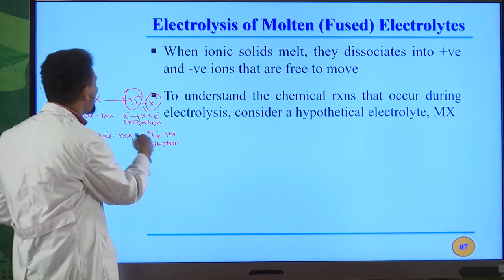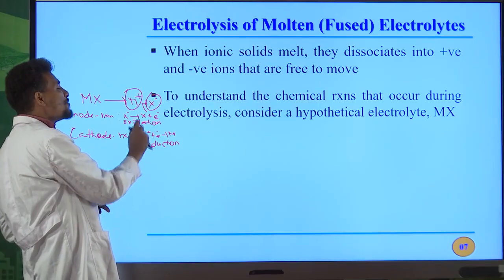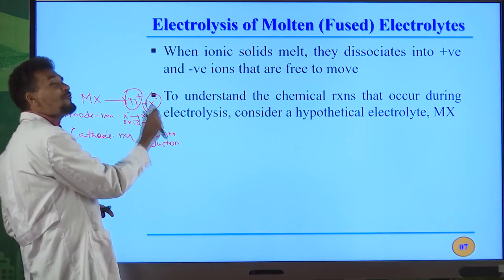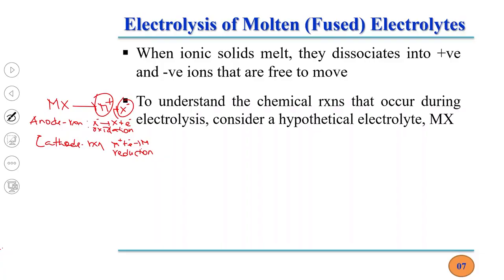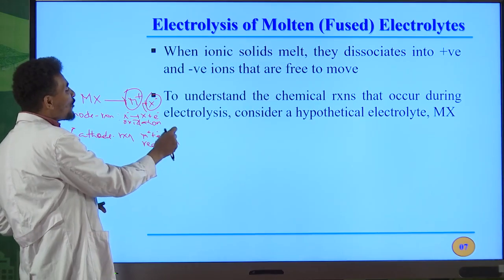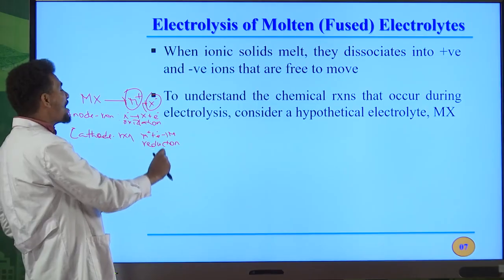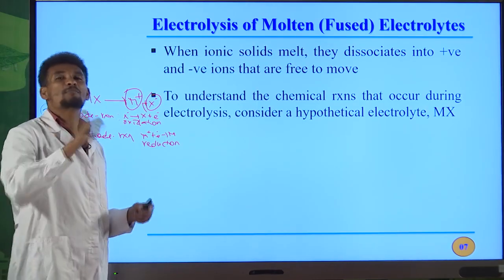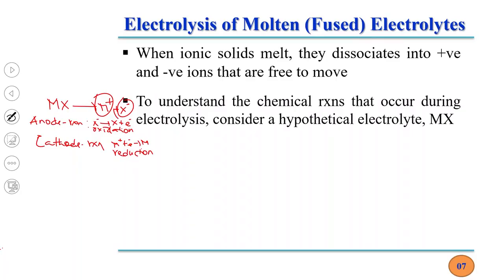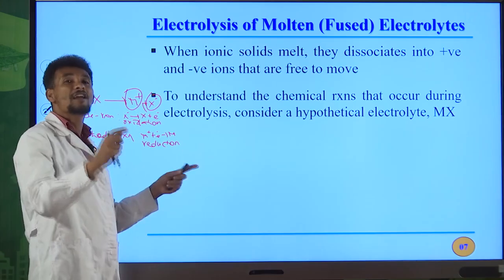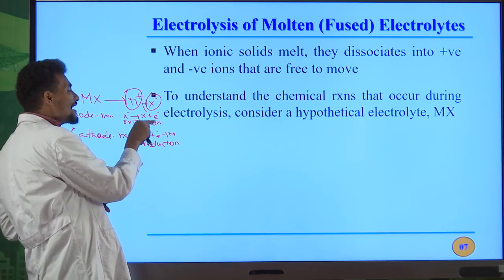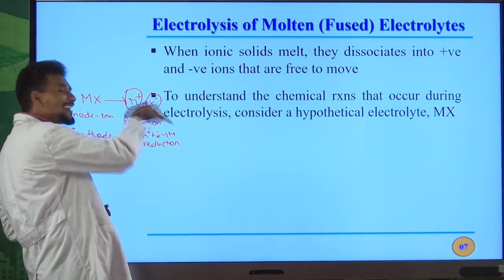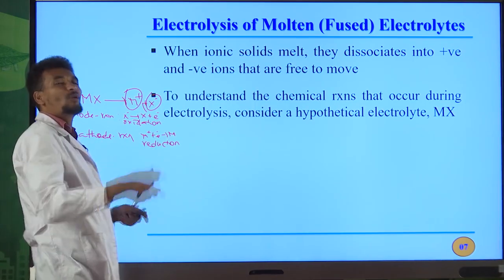Therefore, for example, you can see from this one, the oxidation number for this M plus is positive 1 because we have one positive charge on this M. Its oxidation number is positive 1. So the oxidation number for this free metal is 0. Why? Because for a free metal, the number of electrons is always equal to the number of protons. Because of this reason, the oxidation number for a free neutral atom is equal to 0. So from plus 1, it decreases to 0. Therefore, this is simply known as reduction.